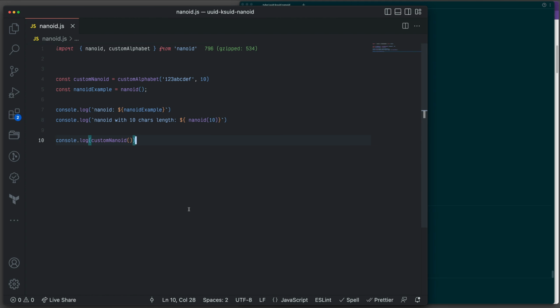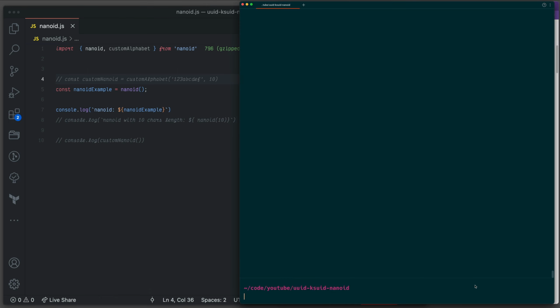With the NanoID, everything is much simpler. Basically, what you have to do is import NanoID and create one. Let me just comment out everything else because we don't want to be distracted. We don't need this line either. So I'm going to just say clear and then node NanoID.